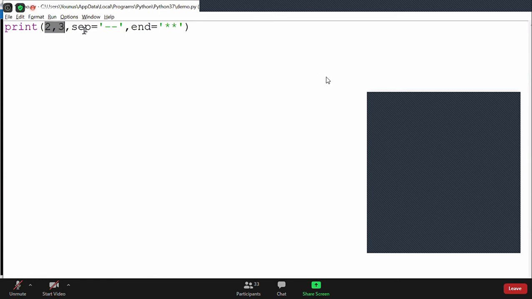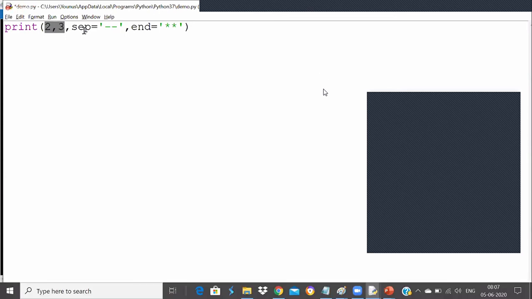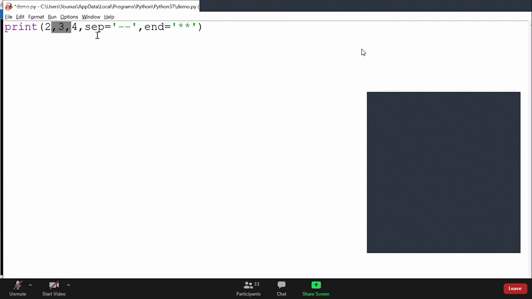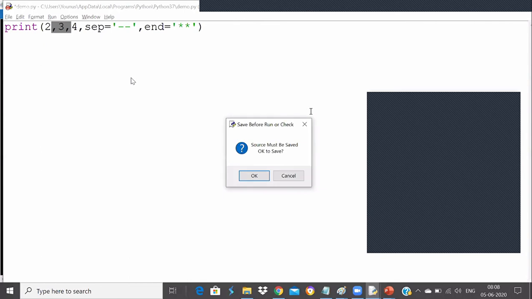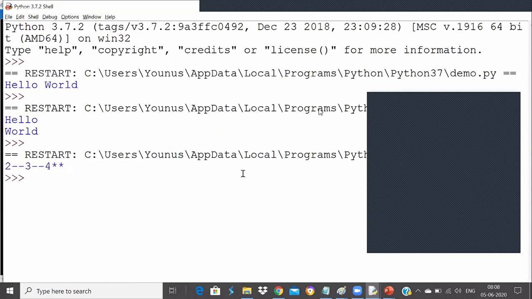Yeah, thank you, Udit. So Satyam says it will print 2 hyphen hyphen 3 star star. Very good. Saif also thinks that it will print 2 hyphen hyphen 3 star star. If I have 2 comma 3 comma 4, guys, now tell me. No, Prashanti, you have to check. So remember, separator will be printed in between the arguments and end will be printed at the end only. Very good, Satyam. I hope now you all will see the output and understand how it's getting printed.